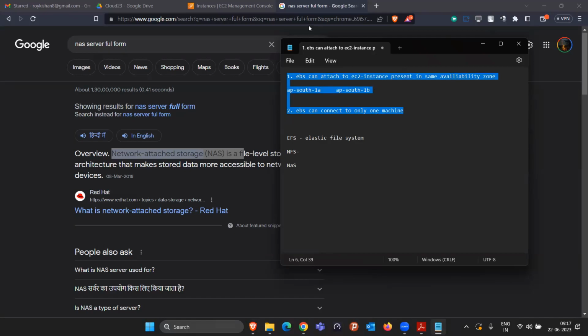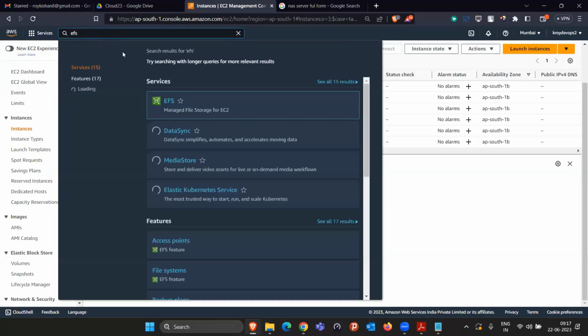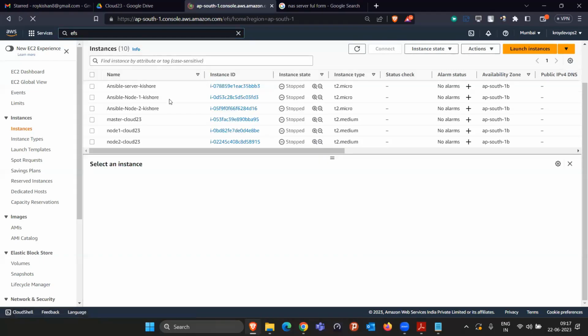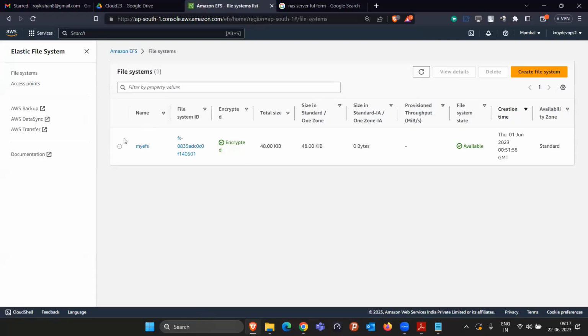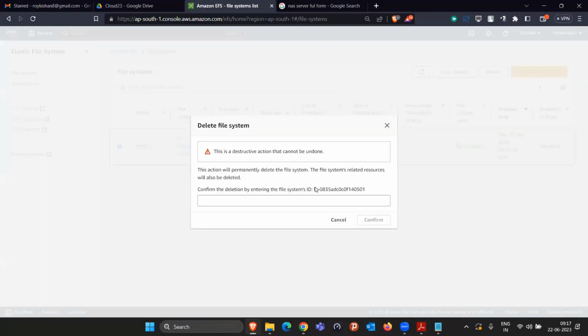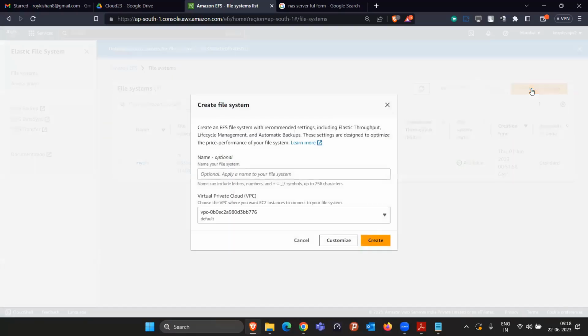Now once you got this, what is EFS going to do? To create the EFS, simply search for EFS here, Elastic File System. Click here, manage file storage for EC2. And again, EFS you can access from the EC2 instance itself. In my case, I already have one EFS, so let me first delete it. Meanwhile, it is getting deleted, let me create a file system.